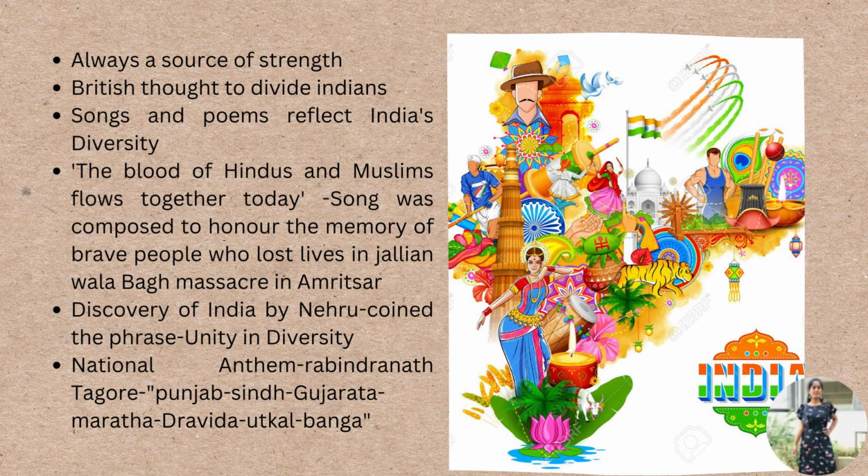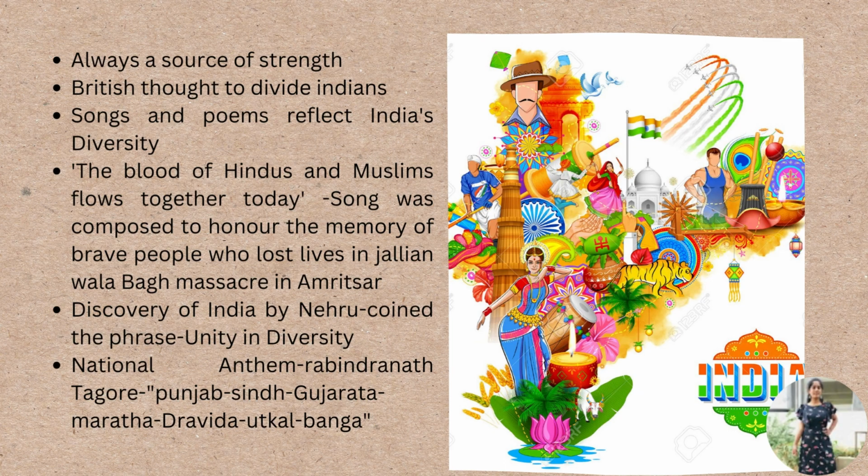In The Discovery of India, written by Nehru, he coined the phrase unity in diversity. He was the first one to coin this phrase. And in the national anthem written by Rabindranath Tagore, we have Punjab, Sindhu, Gujarat, Maratha, Dravida, Utkala, Vanga. As you saw on the India map, Sindh was once a part of India.